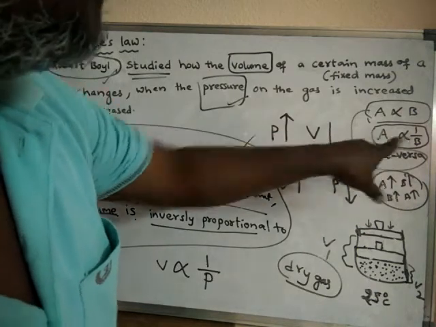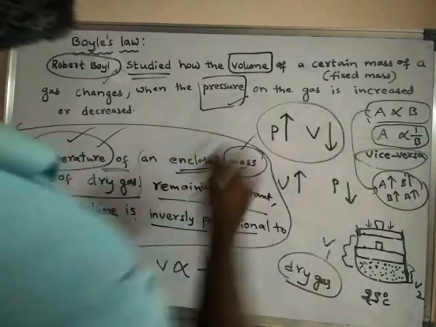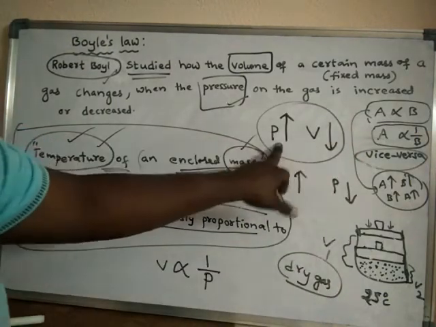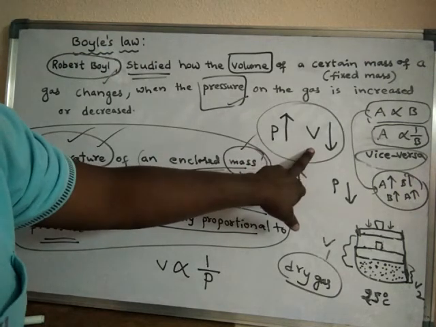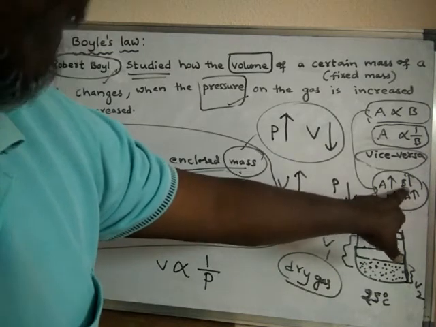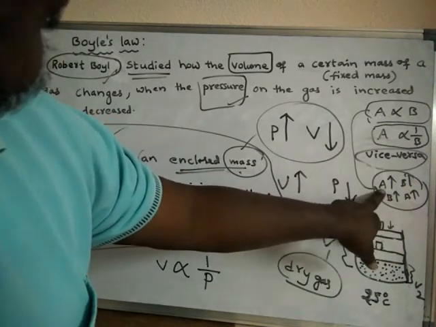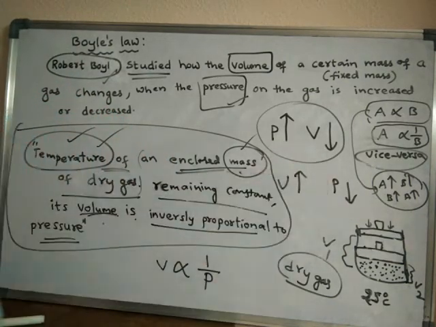Such a relationship is said to be inversely proportional. Pressure and volume are inversely proportional to each other, because when pressure is increased, volume is decreased. Here A and B are directly proportional, because when A is increased, B is increased.